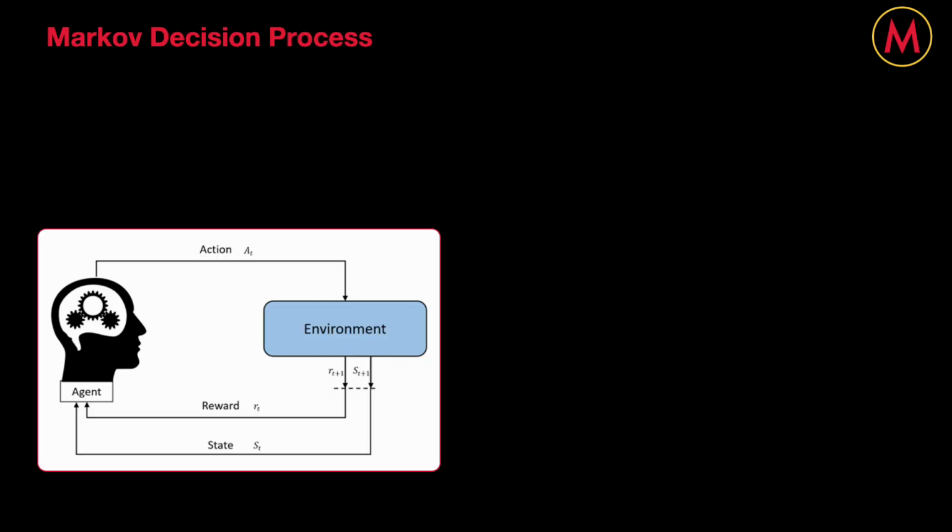Now, in order to train an RL agent to actually design an Earth-to-Mars transfer trajectory, we need to first reformulate the problem as a Markov decision process, or MDP, which is a mathematical framework utilized to model decision-making problems where an agent, in our case the spacecraft, interacts with its environment to accomplish a goal. An MDP is formally defined using a tuple S, A, P, R, and P naught, where S is a set of states the agent can be in, A is a set of actions the agent can take, P is the transition function, aka the dynamics, R is the reward function, and P naught is the initial state distribution.